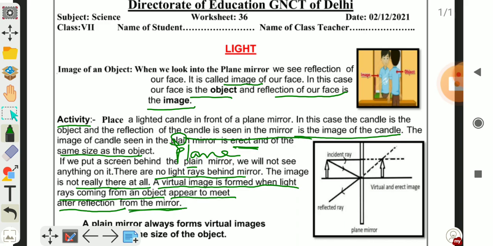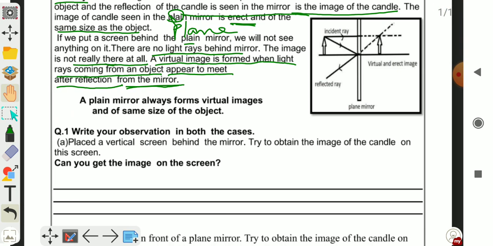Now we will discuss these situations. First of all, you should know this one is plane. Plane mirror always forms virtual images of the same size as the object.